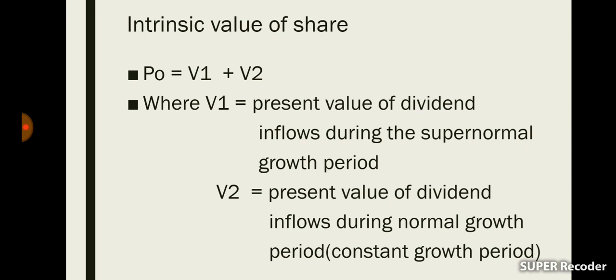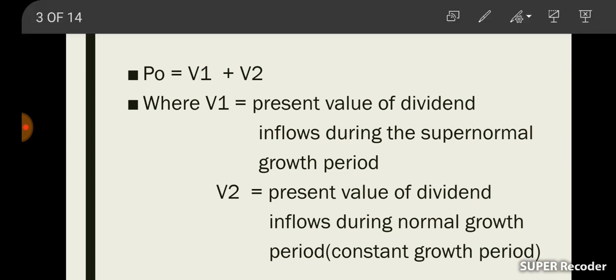Present values of two dividend flows. The first one means the present values of dividend flows from period 1 to n. That is represented as V1.